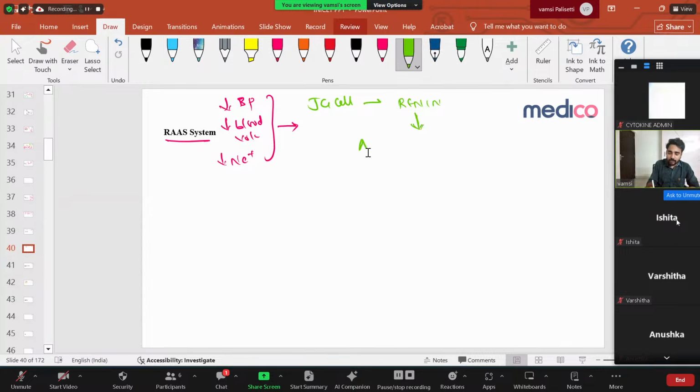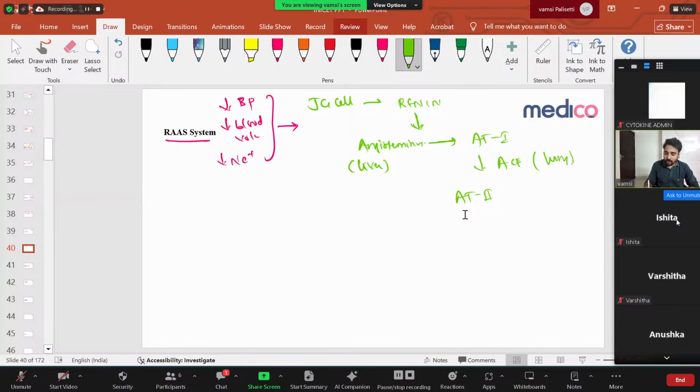angiotensinogen and converts it to angiotensin 1. Very important: this angiotensinogen is produced from the liver. Very important question. Now this angiotensin 1 is converted to angiotensin 2 by the action of the enzyme called angiotensin converting enzyme. This enzyme is present in the lung, much more important.